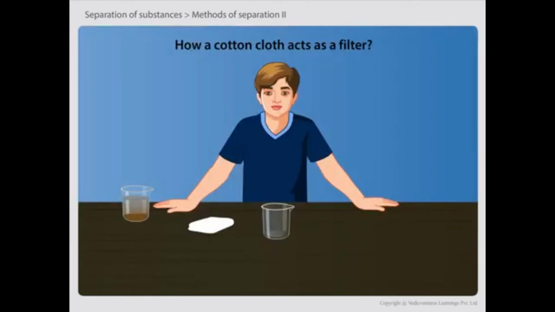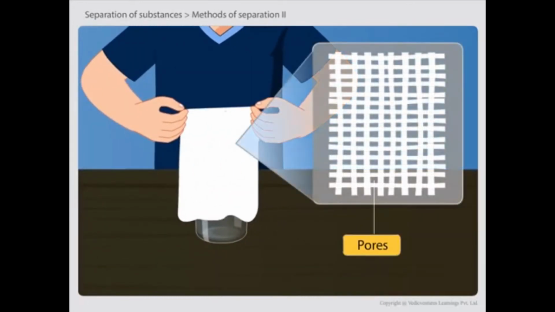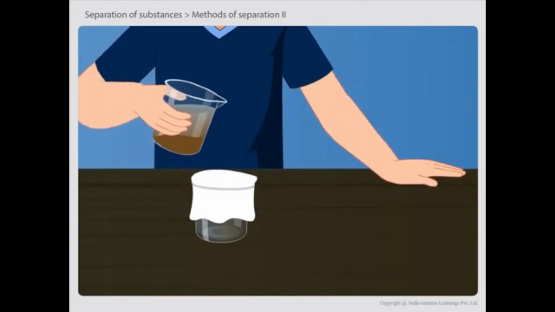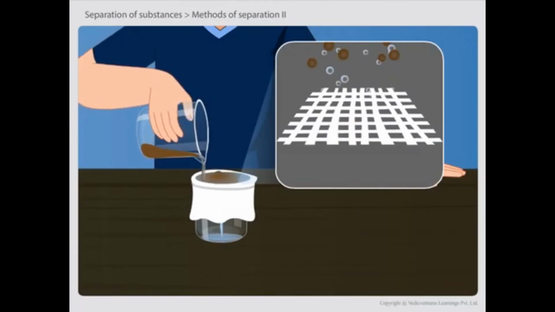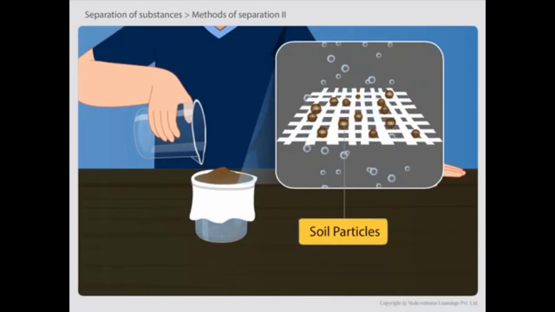Let us learn how a cotton cloth acts as a filter. In a piece of cloth, small holes or pores are there in between the woven threads. It is actually these small pores that act as a filter. The soil particles are bigger in size than these pores.